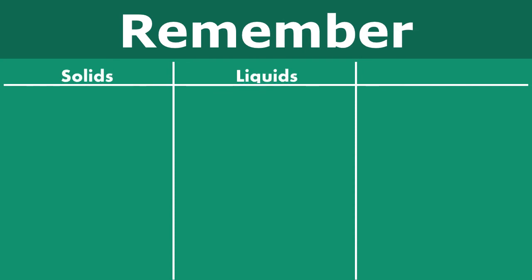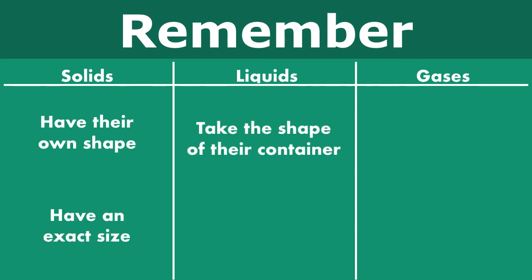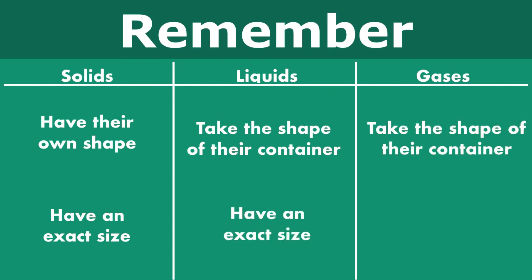From today, remember, solids, liquids, and gases all have different characteristics. Solids have their own shape and have an exact size. Liquids take the shape of their container, but also have an exact size. Finally, gases can take the shape of their container, and they take the size of their container.